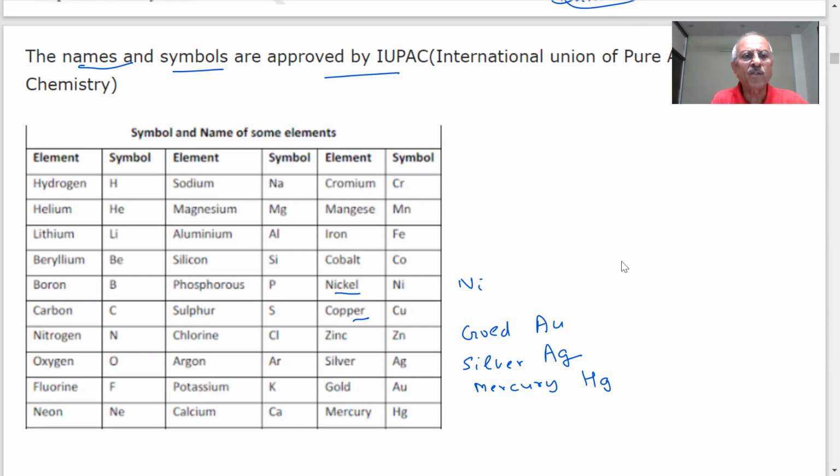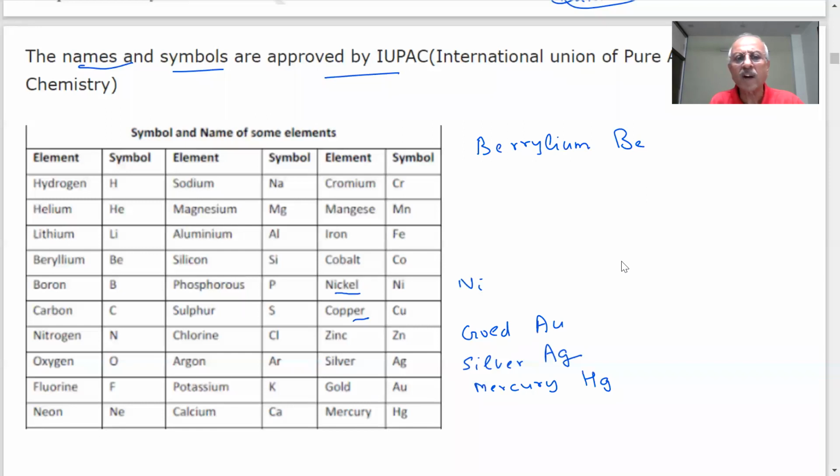These are very easy. We already know. As I said, most of the symbols which we are going to use in this lecture and in the coming chapters on atoms and molecules for the 9th and 10th class, you must learn. What is this? Hydrogen, H. Helium, He. Lithium, Li. Beryllium, student. Beryllium is an element. What is the symbol? Be. Beryllium, Be, students.